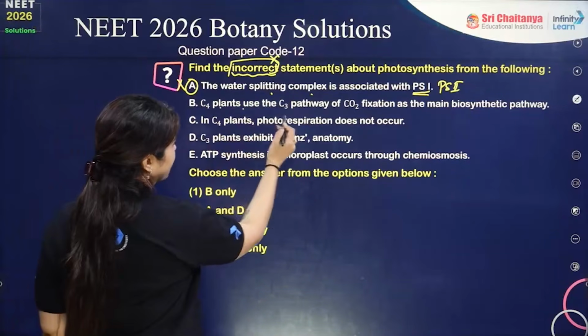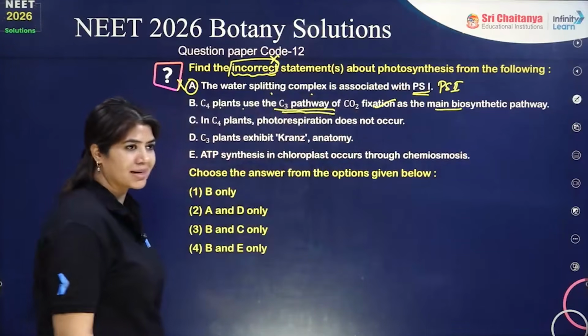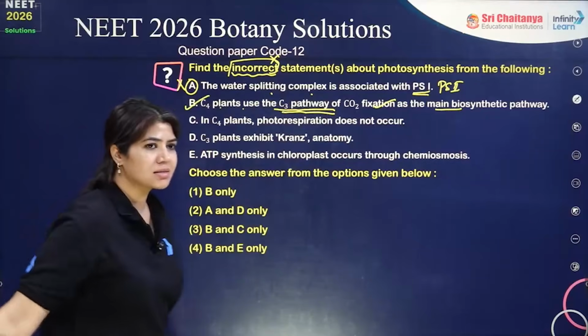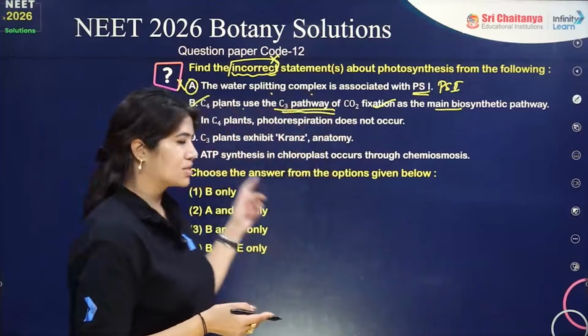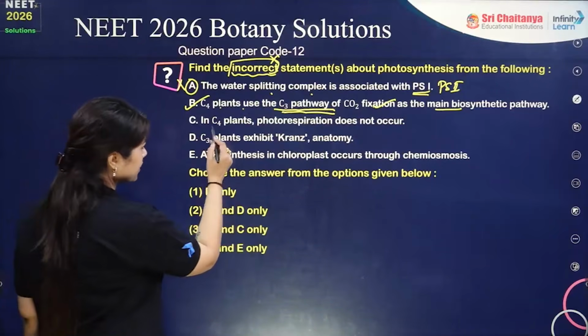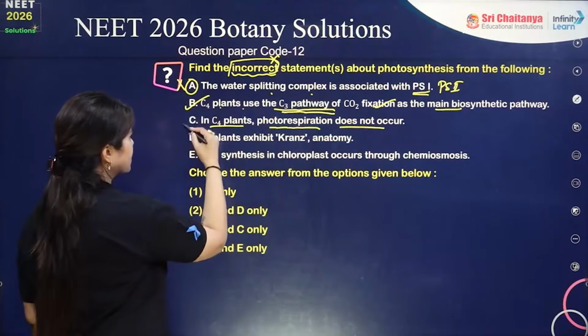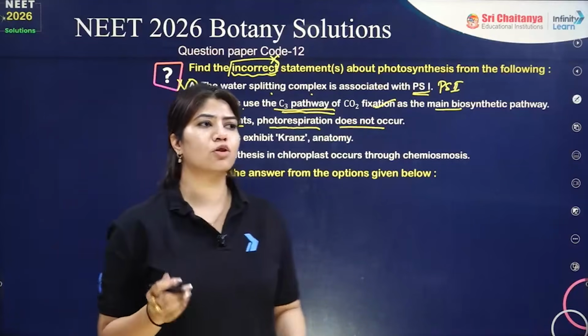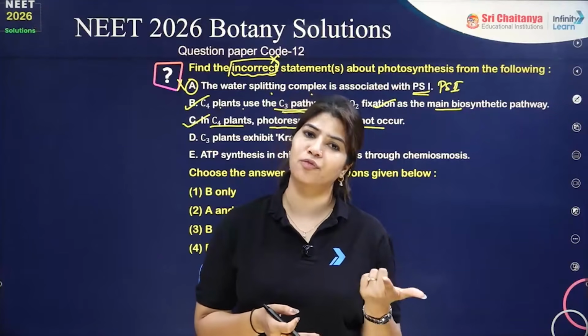Then we have: C4 plants use the C3 pathway of CO2 fixation as the main biosynthetic pathway. Yes, that is a perfectly correct statement. Whether the plant is C3 or C4, it will use the C3 cycle. So this statement is absolutely correct. In C4 plants, photorespiration does not occur. In C4 plants, basically they avoid photorespiratory losses by 2 adaptations: one is Kranz anatomy, second is dimorphic chloroplast.